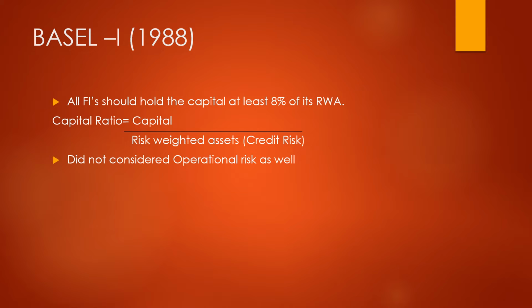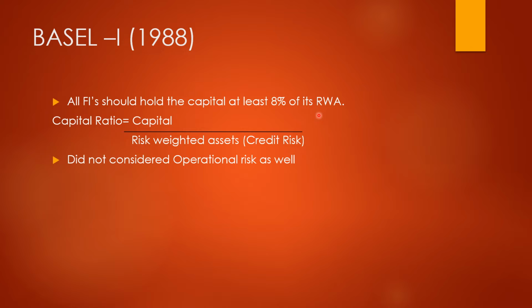So Basel I. What were the provisions of Basel I? The provision of Basel I was that all financial institutions should hold capital of at least 8% of risk weighted assets. Okay, so what does it mean? It means that as per the nature of the asset, the capital should be kept.